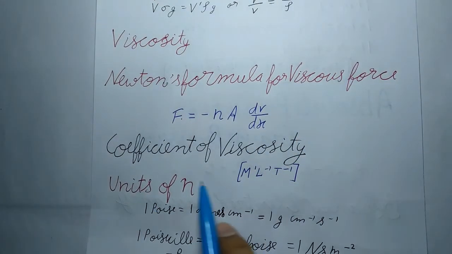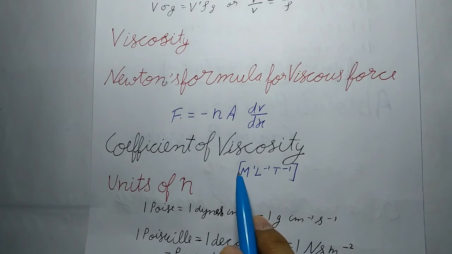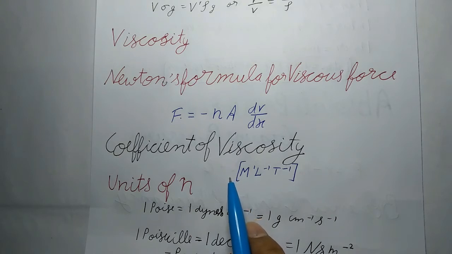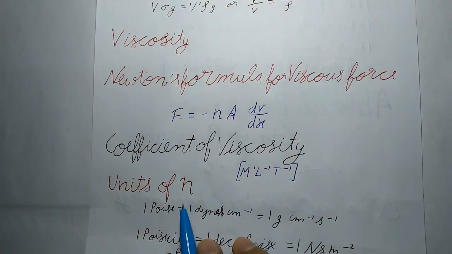Now next is coefficient of viscosity. It may be defined as the tangential viscous force required to maintain a unit velocity gradient between two liquid layers, each of unit area. Its dimensional formula is M^1 L^-1 T^-1. Now units of eta.